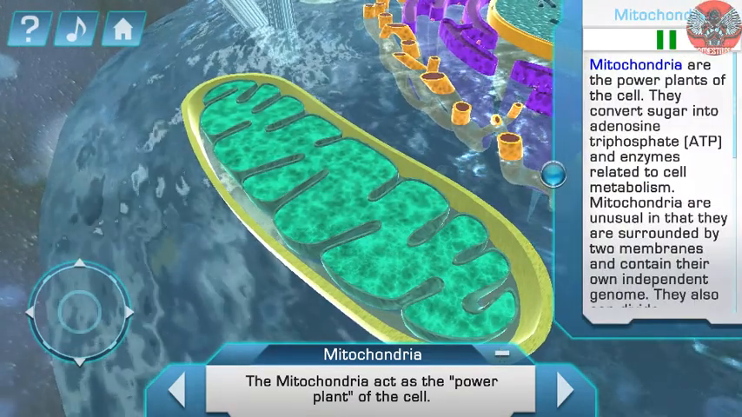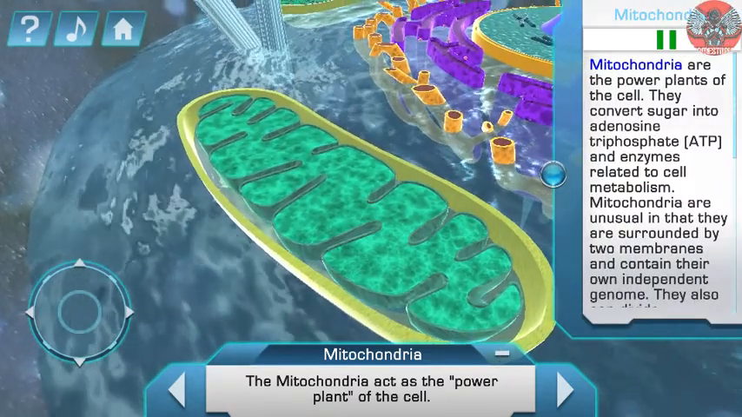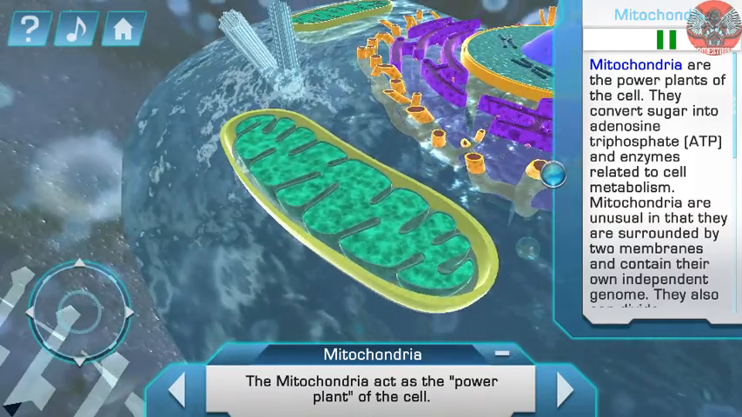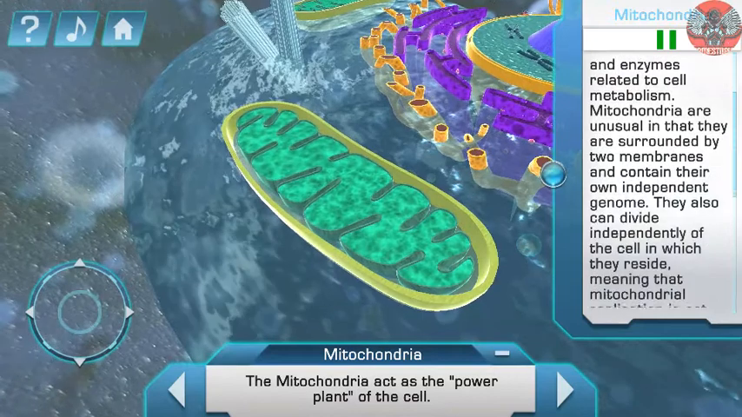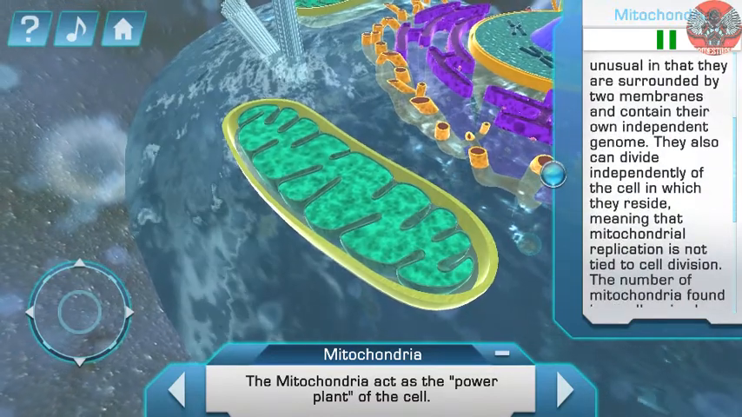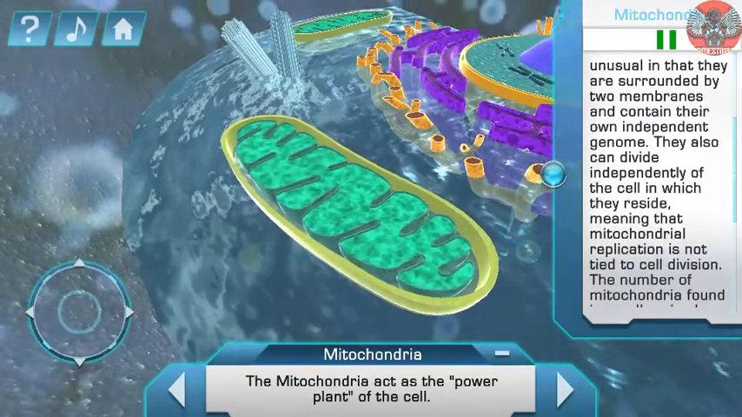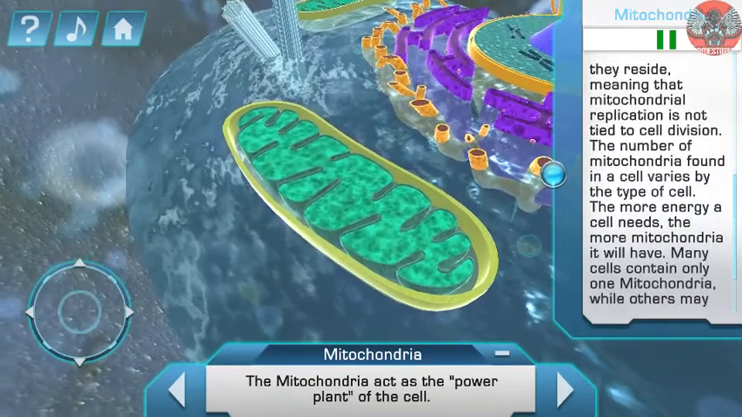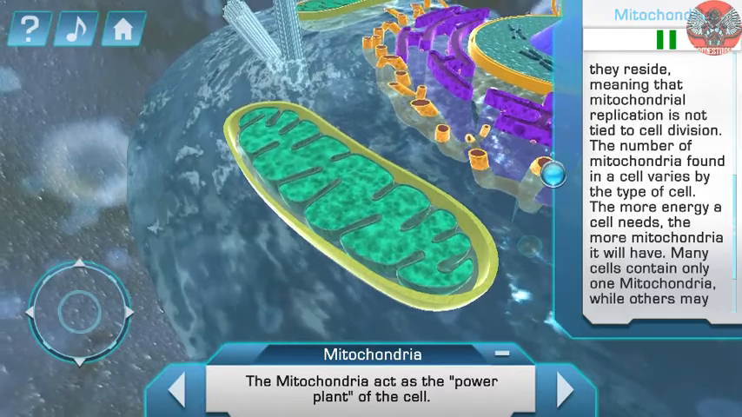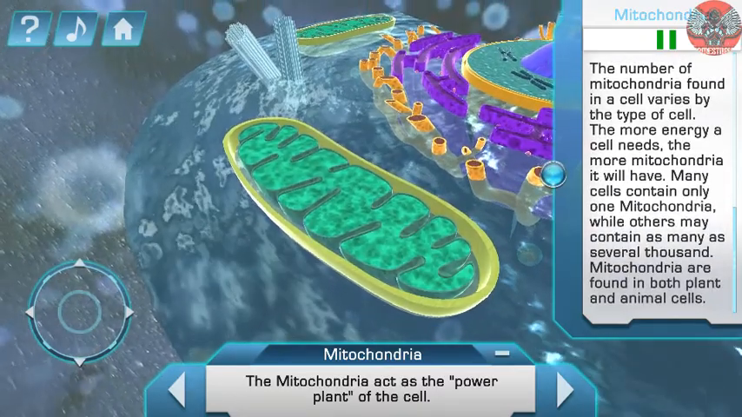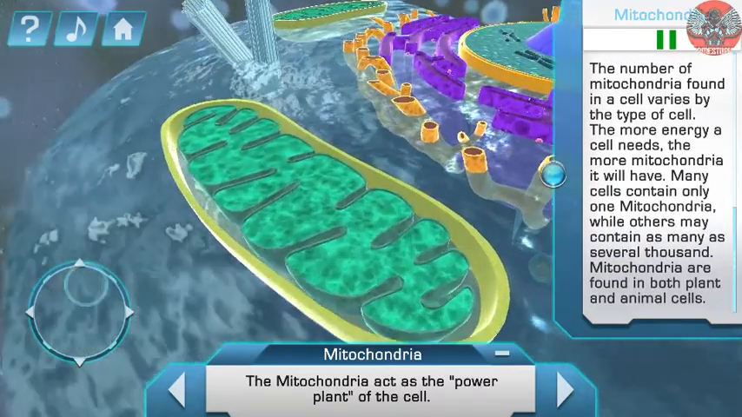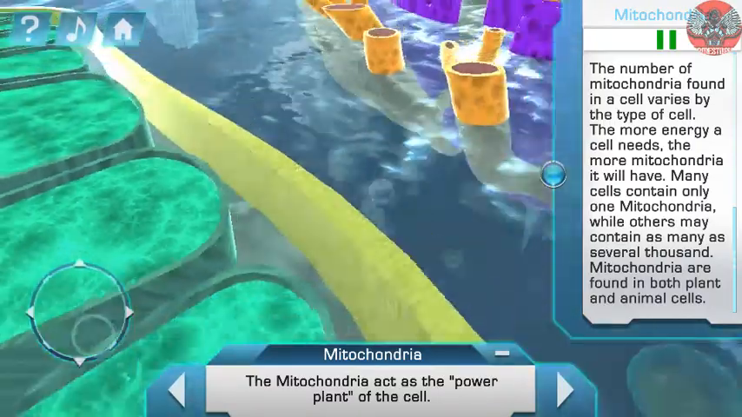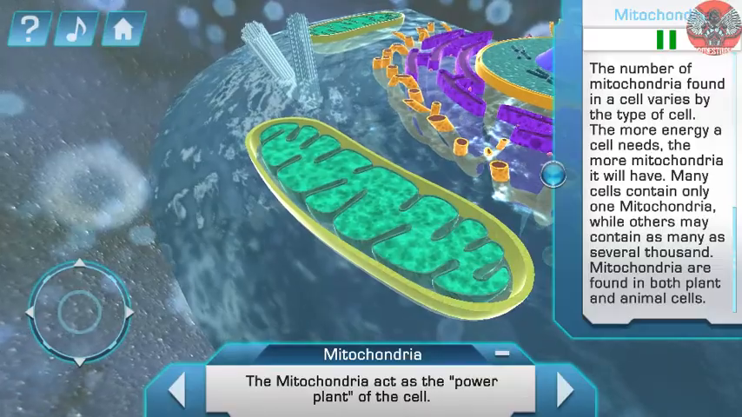Mitochondria are the power plants of the cell. They convert sugar into ATP and enzymes related to cell metabolism. Mitochondria are unusual in that they are surrounded by two membranes and contain their own independent genome. They also can divide independently of the cell in which they reside, meaning that mitochondrial replication is not tied to cell division. The number of mitochondria found in a cell varies by the type of cell. The more energy a cell needs, the more mitochondria.